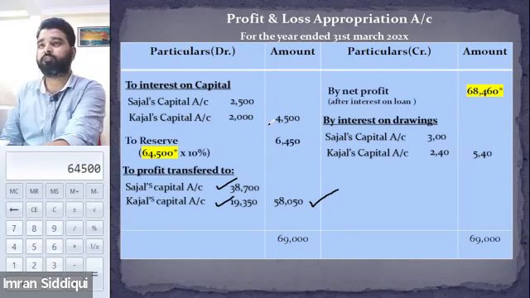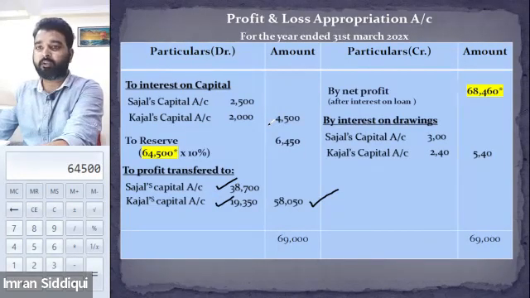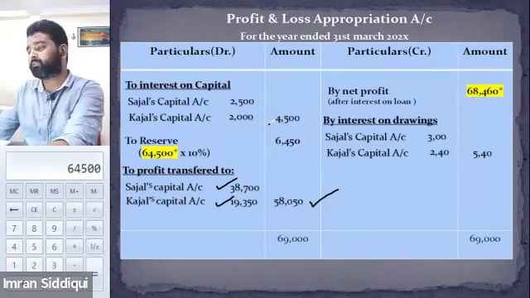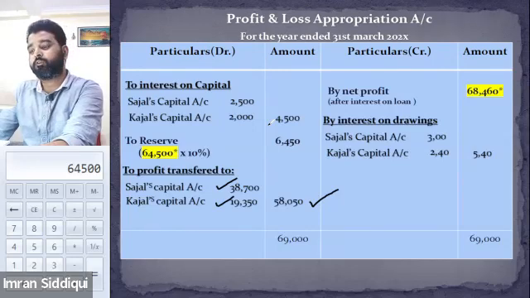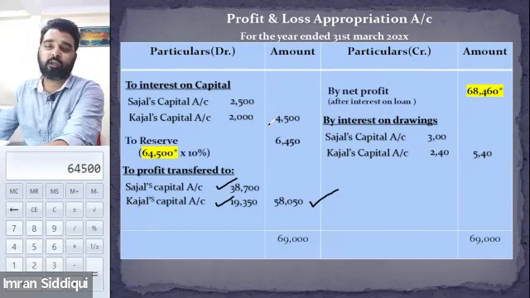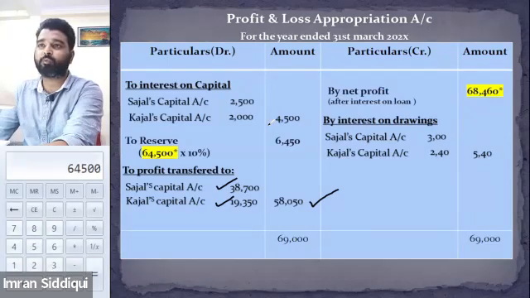After P&L appropriation, we will talk about the partners' capital account, the fixed capital method, and the fluctuating capital method. There are numerous items that we need to discuss in this chapter only. My recommendation is that you focus on the ongoing topic that we discuss in class. For the time being, I don't think we will be able to prepare for your exams, so for now, just try to pay attention in the class.